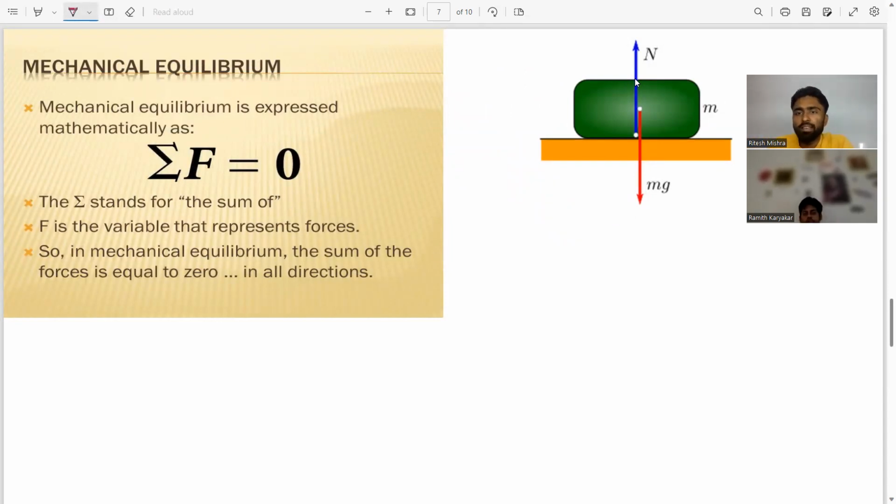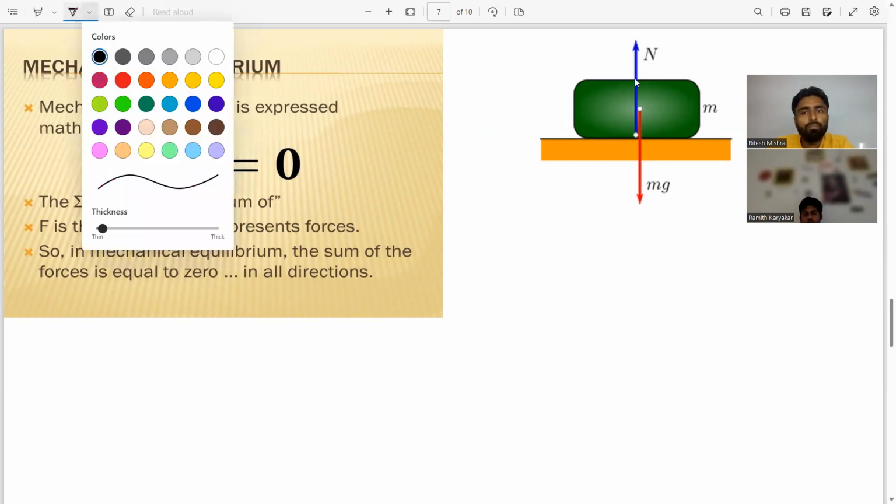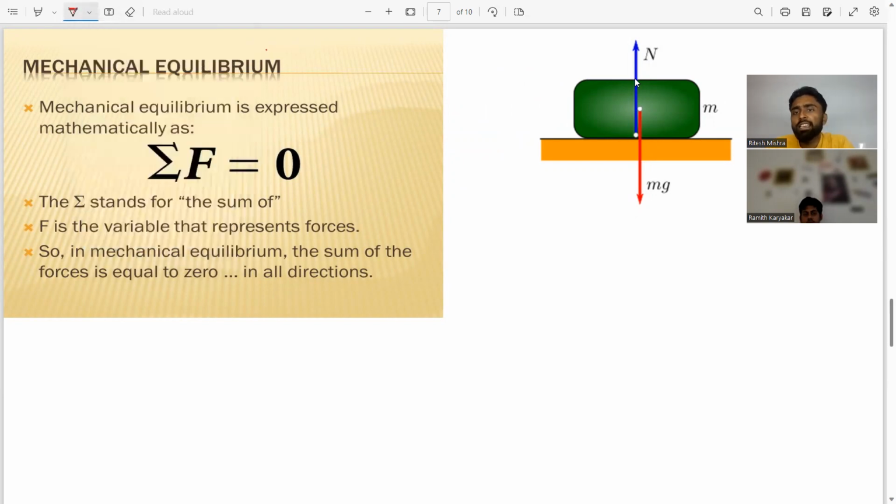Suppose, my dear friend, this is your surface. And on this surface, a body is resting. The mass of this body is m. The weight of this body will be acting in the downward direction, which is mg.